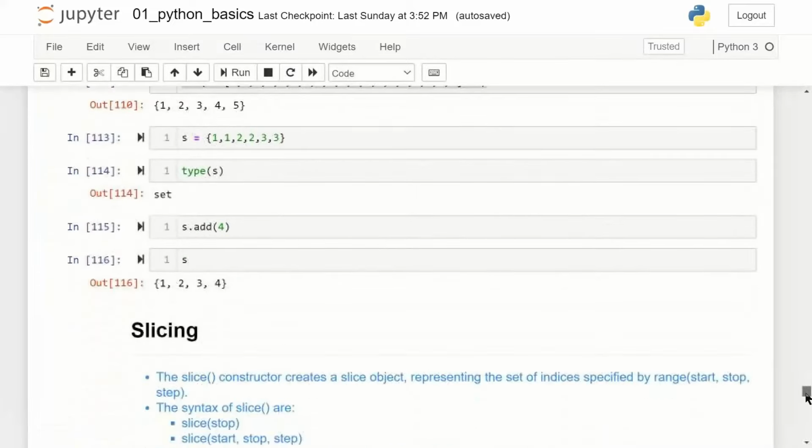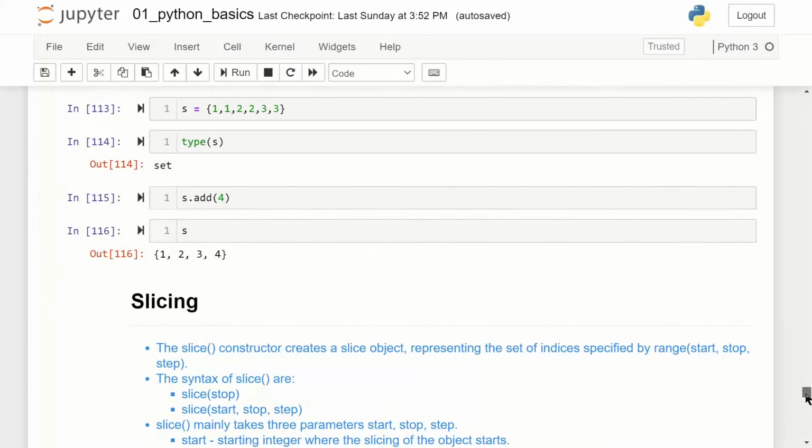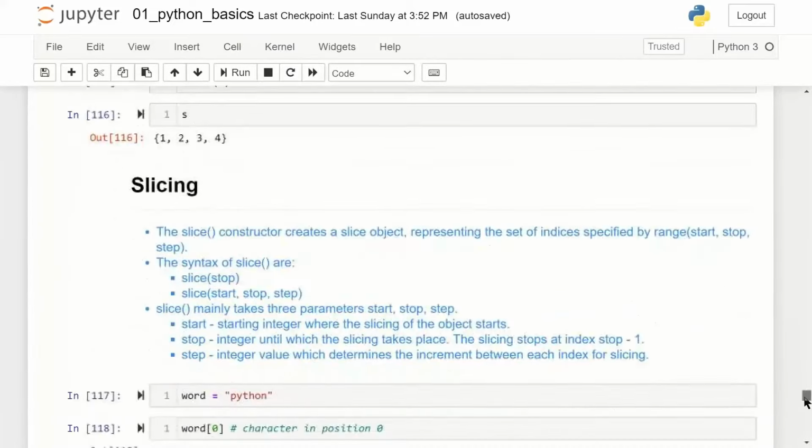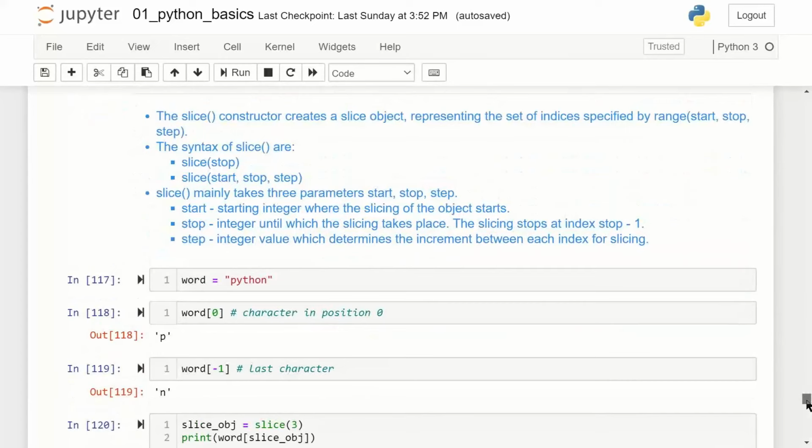Okay, so we have set, then we have slicing. Slicing, as I mentioned, I'm not going to go into. Slicing is basically a function, not a data structure kind of thing. It's a function by which you can create values like 1, 3, 5, 7 or 2, 4, 6, 10, some sequential set of values. I'm going to leave that as your self work. The PDF is already shared. I'll just complete the casting part.